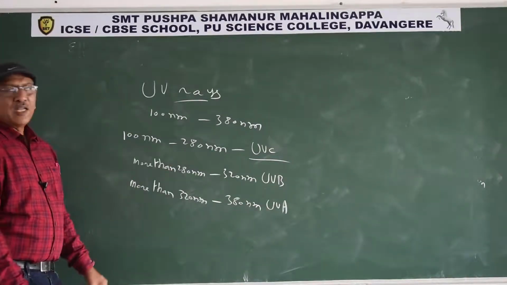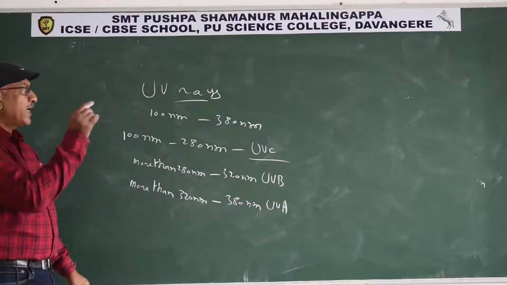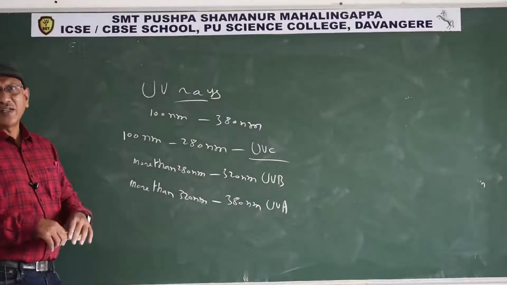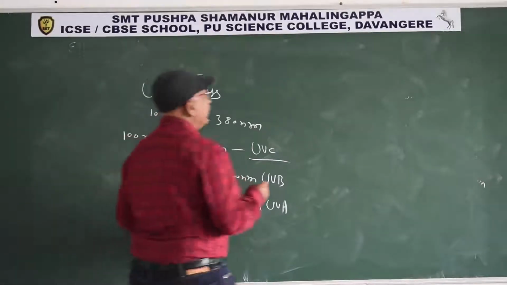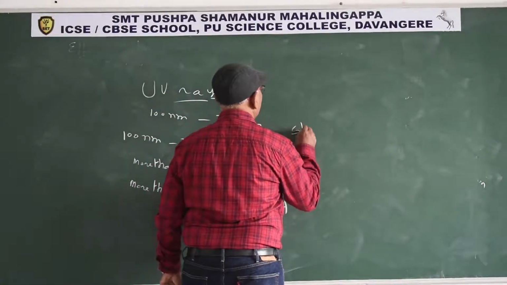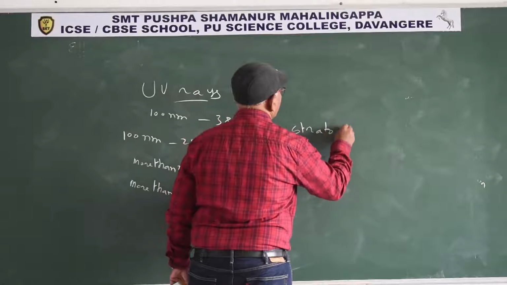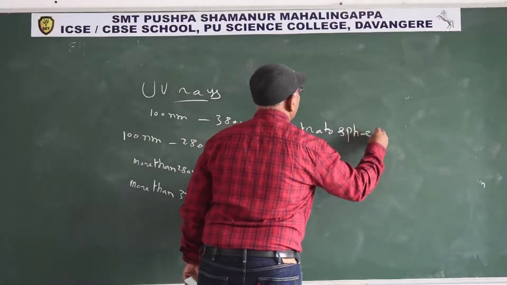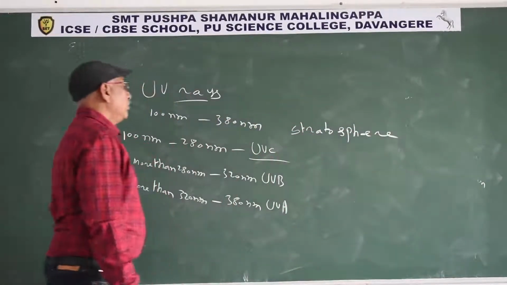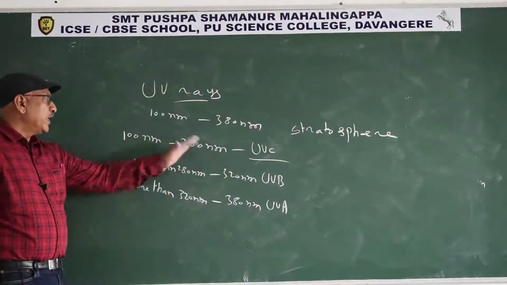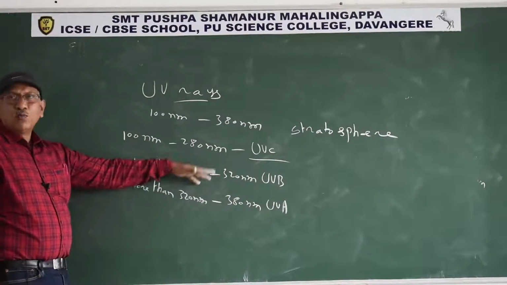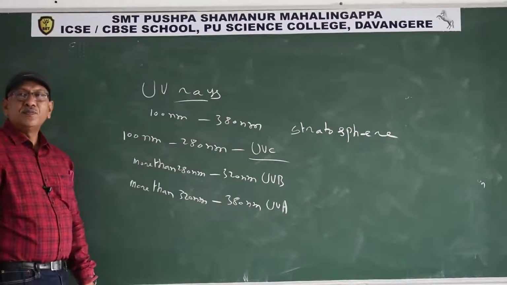The ozone layer is present in the stratosphere. The stratosphere is one of the layers in the atmosphere. The ozone present in the stratosphere completely absorbs the wavelengths shorter than UVB.